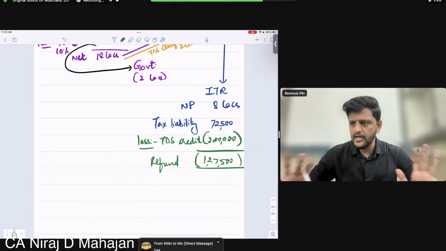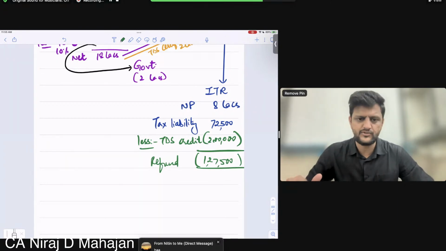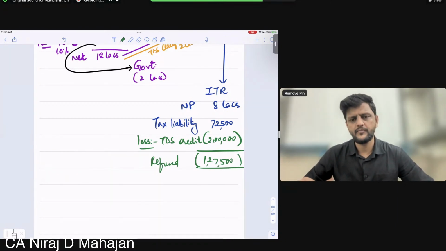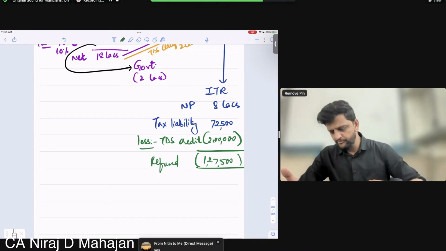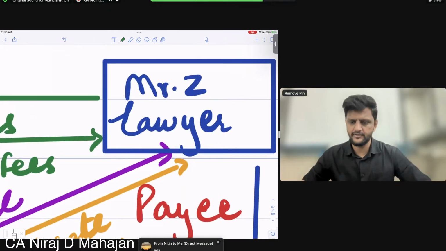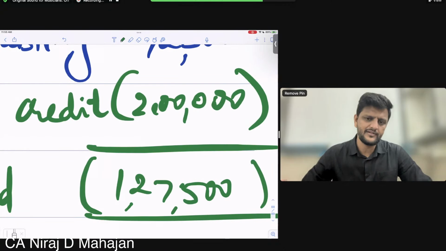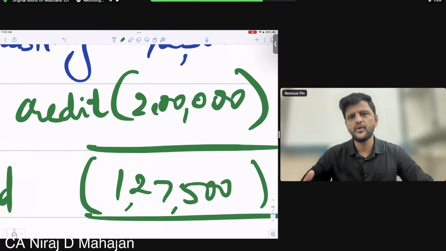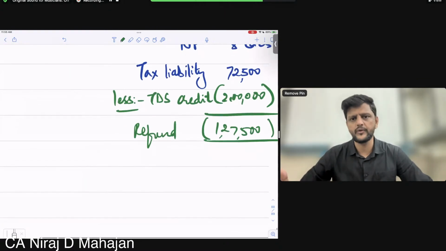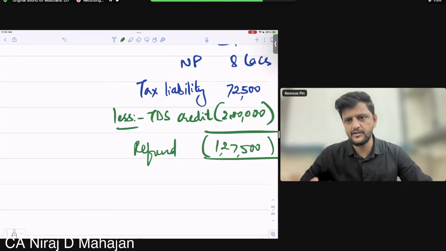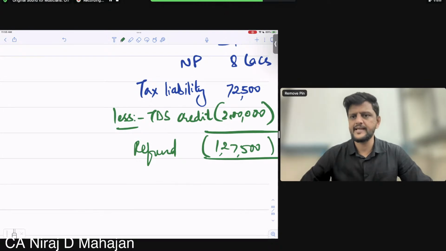Clear? Again, I'm going only to the base. We are just touching the basics of TDS. Fine till here? Now, what is the advantage of TDS as such? Mr. Z has to file an income tax return if he wants a refund. Simple. You can't get a refund until you file an income tax return, and to file an income tax return means you have to disclose your income. Simple. Are you getting my point or no? Basically, to claim all the TDS credits, whatever is the credit or balance in your tax account, you have to file the income tax return. Clear till here? Yes?